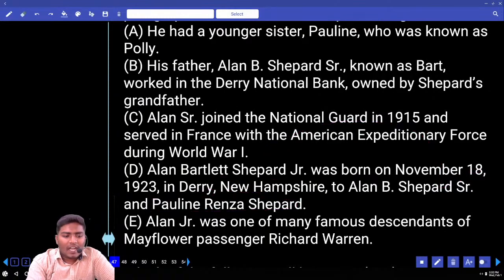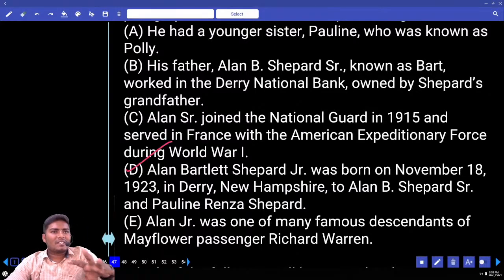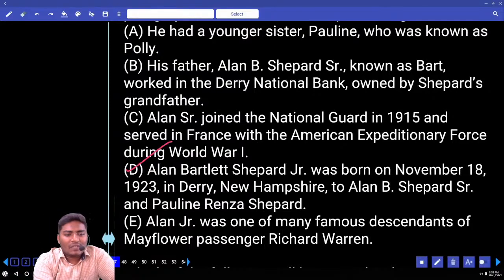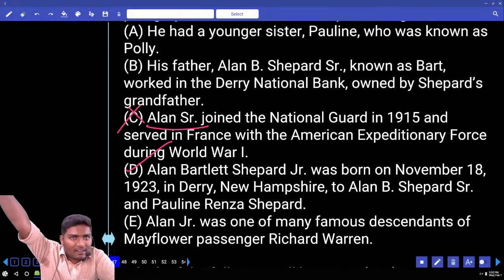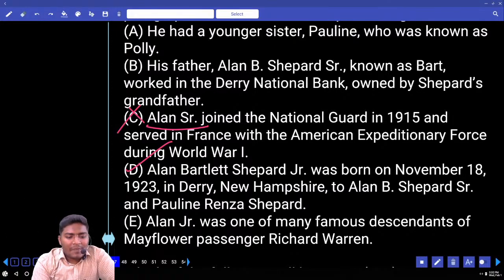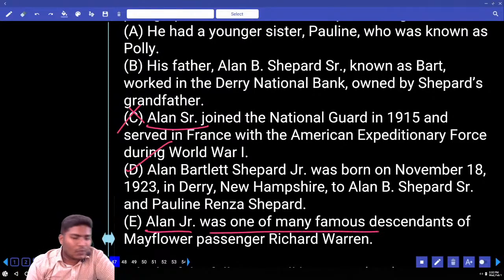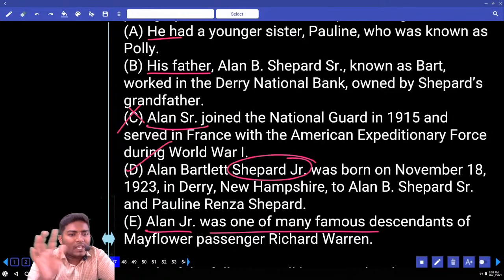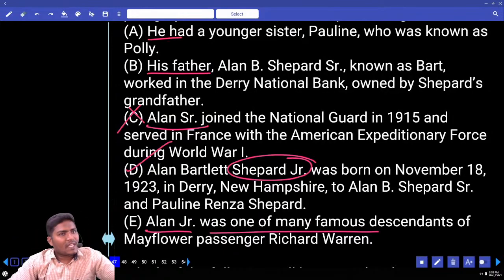Now can you tell me the continuation of sentence D? Many sentences seem its continuation. First of all, we cannot use C. It is completely about Alan Senior, his father. Next, coming to E, Alan Jr. was one of many famous descendants. Okay, looks good. Next, again, his father. Whose father are we speaking about? Shepard Jr.'s father. Again, coming to he, again speaking about the same person.